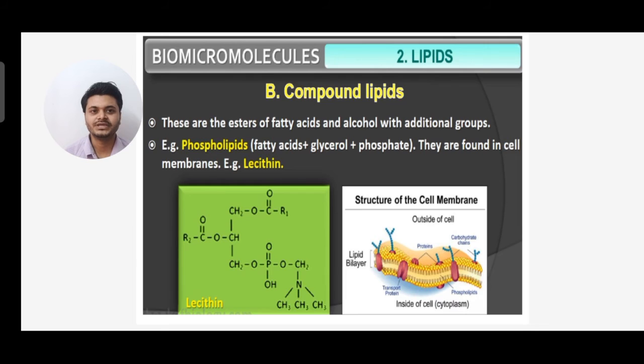Example, phospholipid, that means fatty acid plus glycerol plus phosphate. They are found in the cell membrane. Example, lecithin. You can see the structure of lecithin given, and the structure of the cell membrane, outside and inside. Phospholipid means phosphate plus lipid. The smallest units of lipid are fatty acid and glycerol, and phospho means phosphate. So phospholipid means fatty acid, glycerol and phosphate.